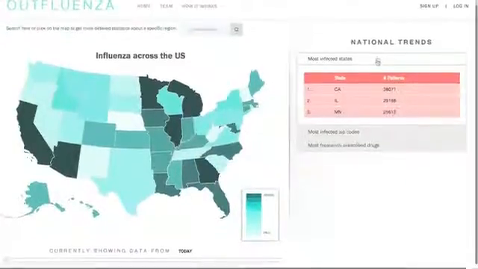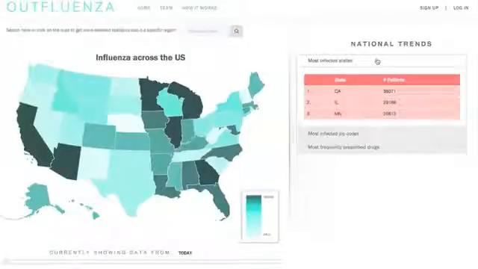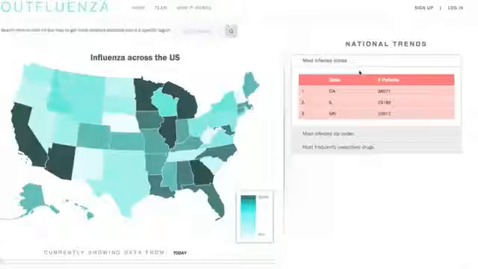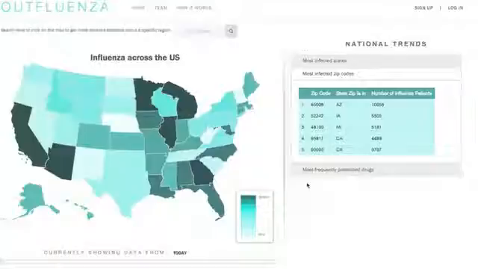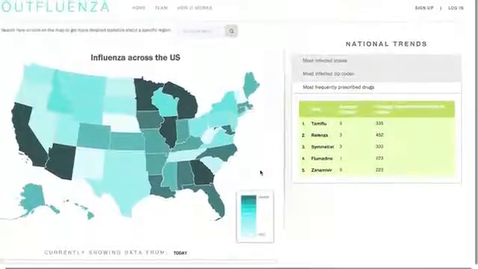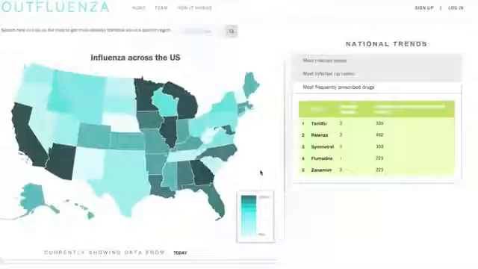On the right-hand side of the map, you can see national trends across the United States. For example, we have a list of the top 3 states with the most number of patients. We also provide for you the top most infected zip codes and the states in which they resided. Finally, we also have a list of the top most prescribed drugs across the United States. Instead of clicking on the map, users can also click on the search bar and type in the name of the state that they're interested in.